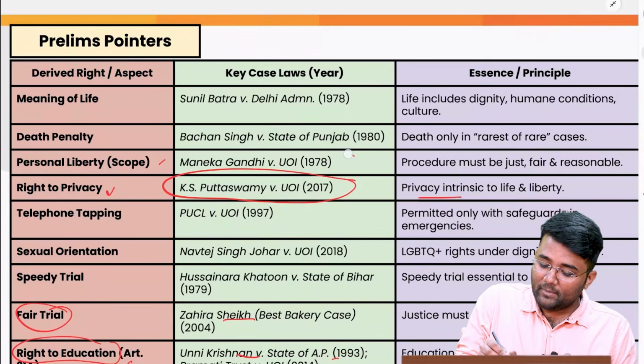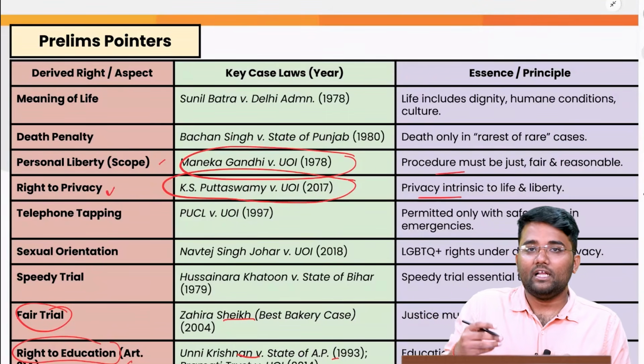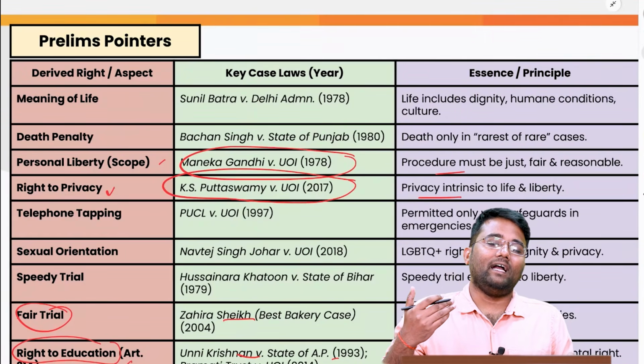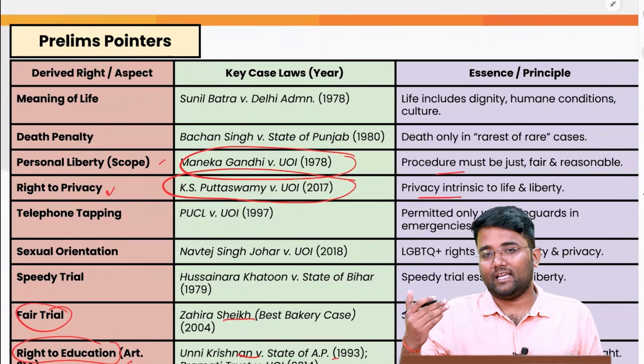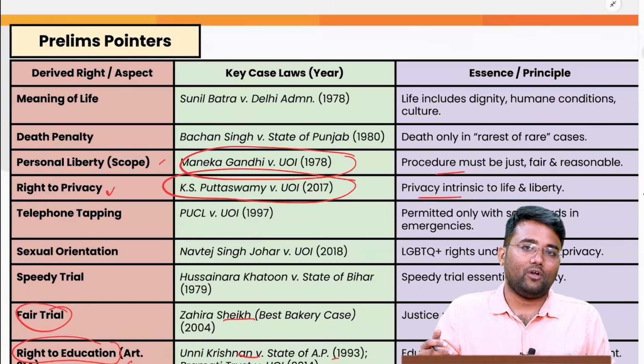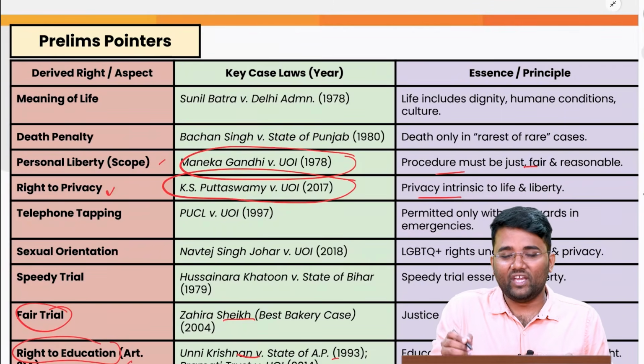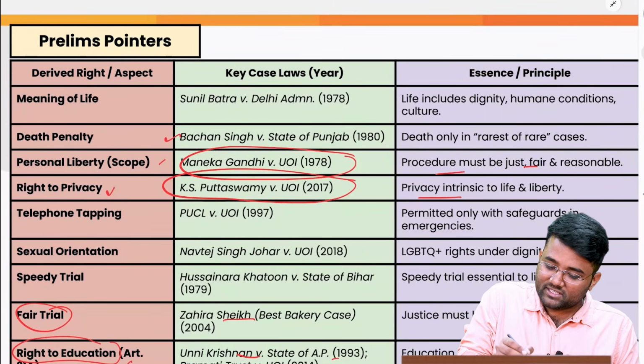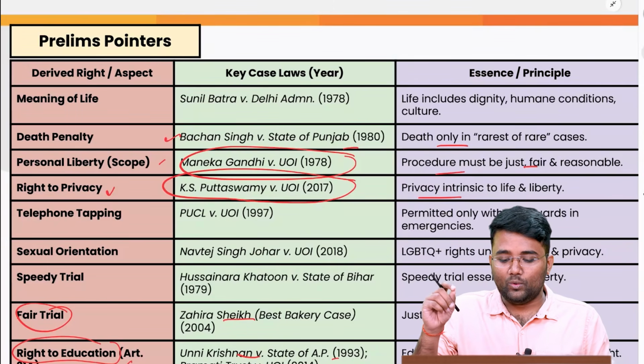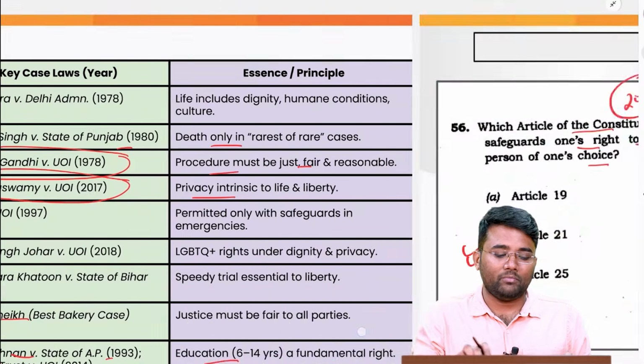Then personal liberty: in Maneka Gandhi versus Union of India, the Supreme Court said that in India it is not only procedure established by law, but due process of law, that the law should be just, fair and reasonable. Death penalty: Bachan Singh versus State of Punjab, that death should be given only in the rarest of rare cases.